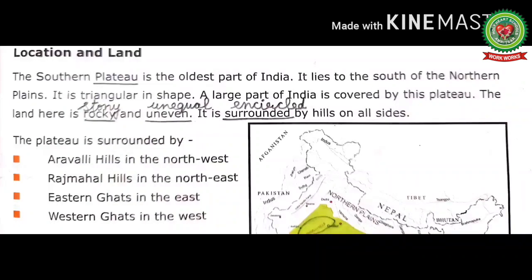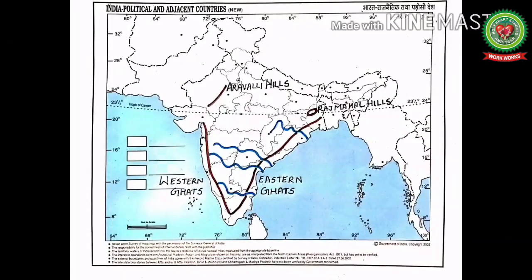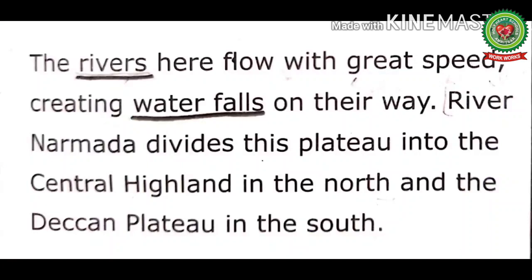Now let's read further. The plateau is surrounded by Aravalli Hills in the northwest, Rajmahal Hills in the northeast, Eastern Ghats in the east, Western Ghats in the west. Now students, see this map. Aravalli Hills in the northwest, Rajmahal Hills in the northeast, Eastern Ghats in the east, and Western Ghats in the west. Now let's read further.